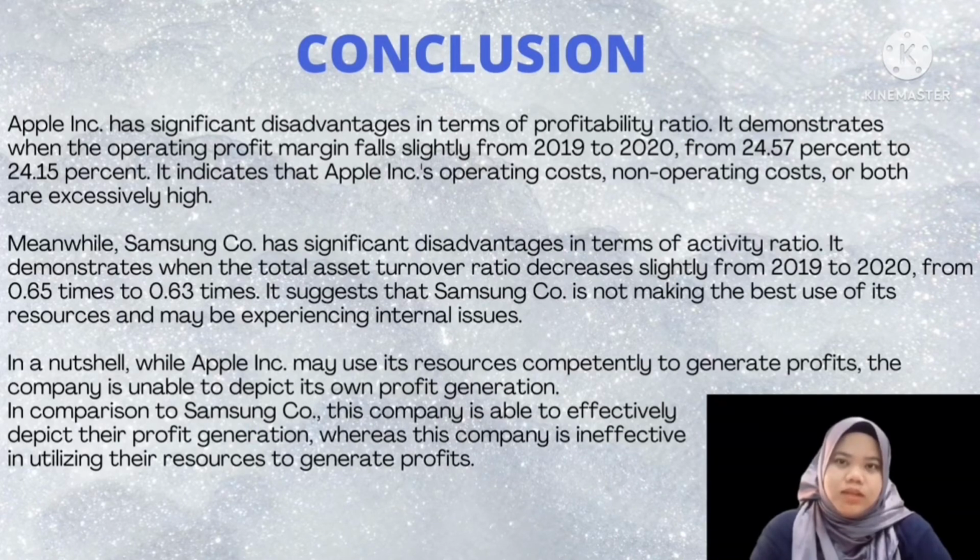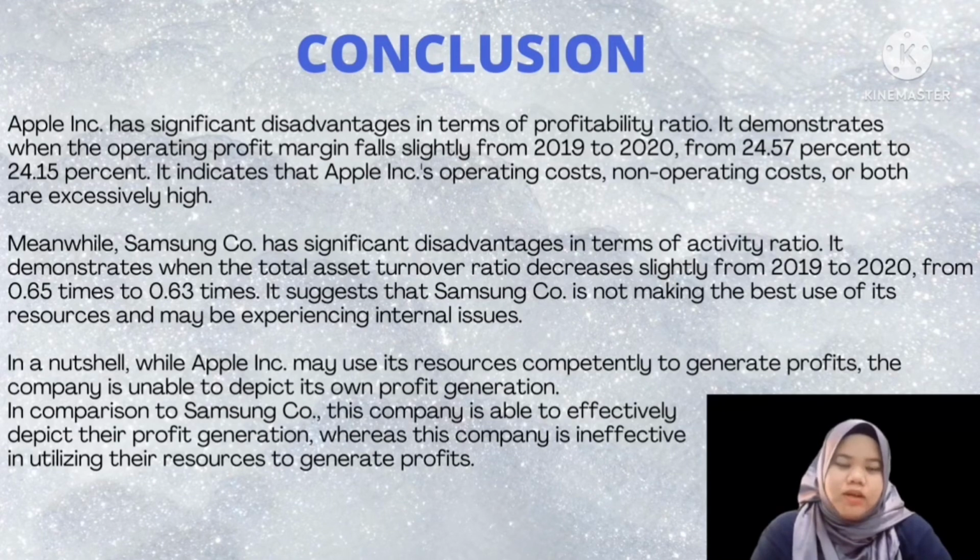Meanwhile, Samsung company has significant disadvantages in terms of activity ratio. It is demonstrated when the total asset turnover ratio decreased slightly from 2019 to 2020, from 0.65 times to 0.63 times. It suggests that Samsung company is not making the best use of its resources and may be experiencing internal issues.